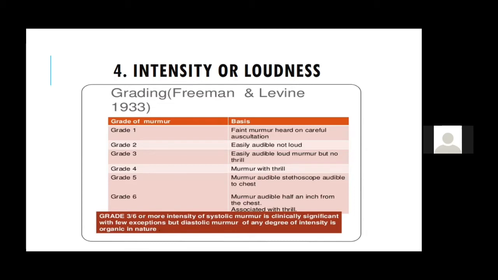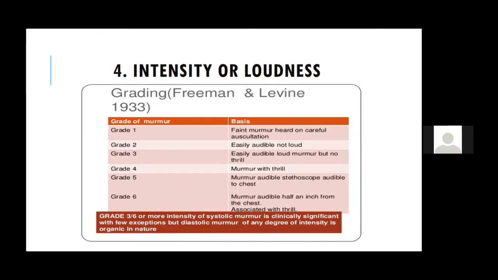Most of the time we are able to hear a grade 3 murmur, where the murmur is easily audible, but there is no thrill. Up to grade 3 you should remember, because the grade 2 murmur is audible but not loud. It is just audible. So that is how we determine the grading.